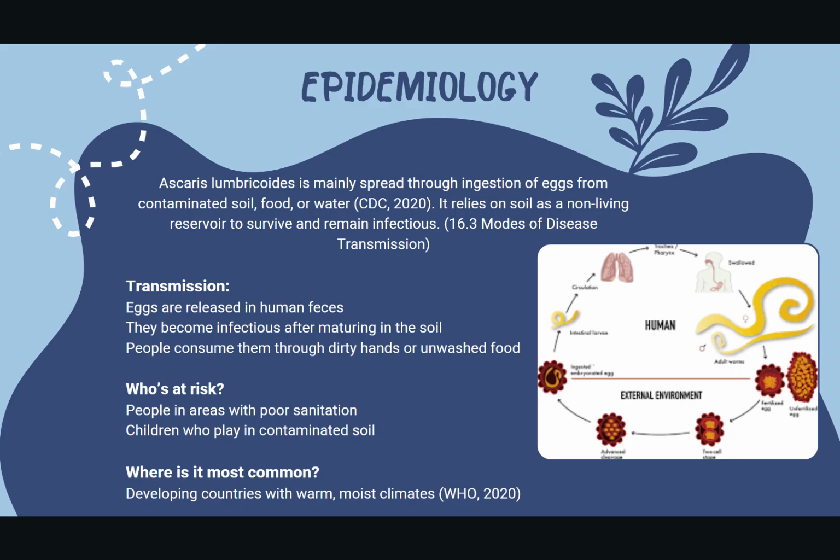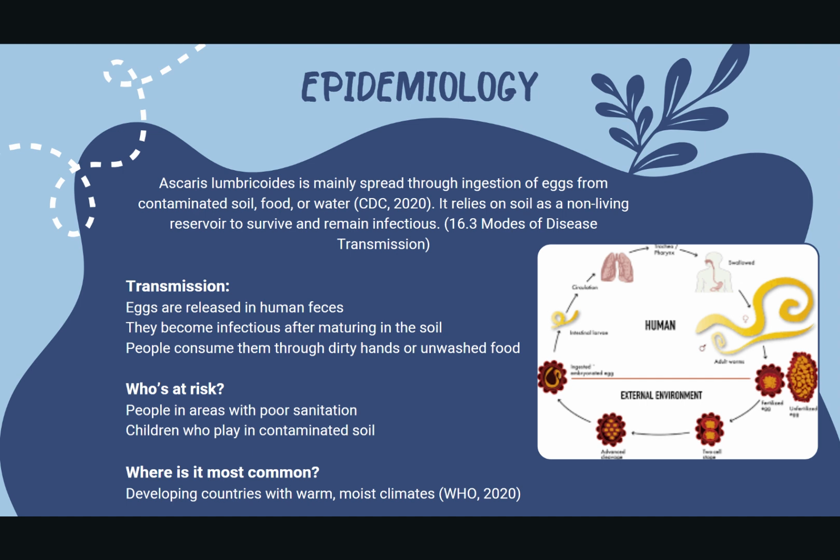So how does Ascaris lumbricoides spread? It is mainly spread through the fecal-oral route. The eggs leave the body in human feces and contaminate the soil. These eggs can survive in soil for years, which is a great example of a non-living reservoir that we learned about in Chapter 16.